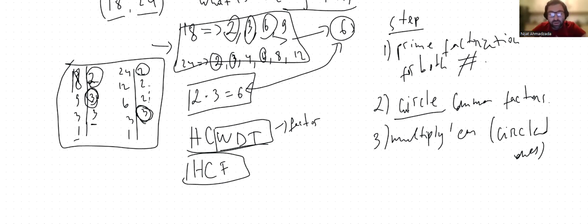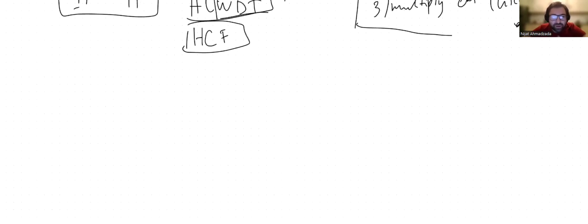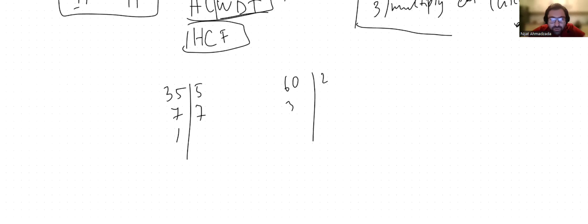How do we find that HCF, highest common factor? With this method. So let's do one more example. Let's take two numbers again. Let's make it 35 and 65, for example. So 35, its factors are 5, it gives us 7. And okay, 65 is a little weird. Let's say 60, for example. 60 is a very good number. 35 and 60: 5, 7, 7, 7, 1, and 60: 2, 30, 2, 15, 3, 5, 5, 1.